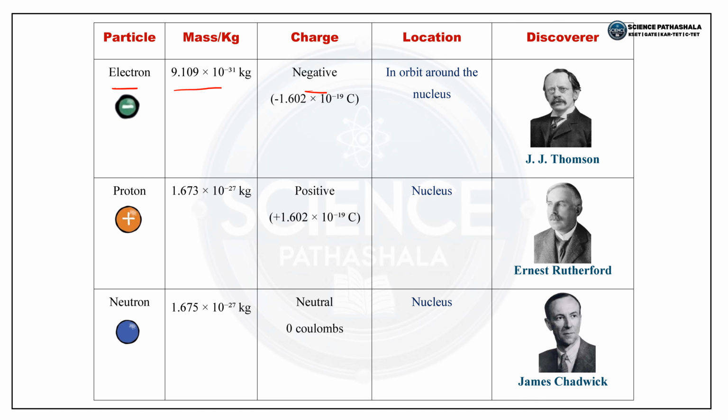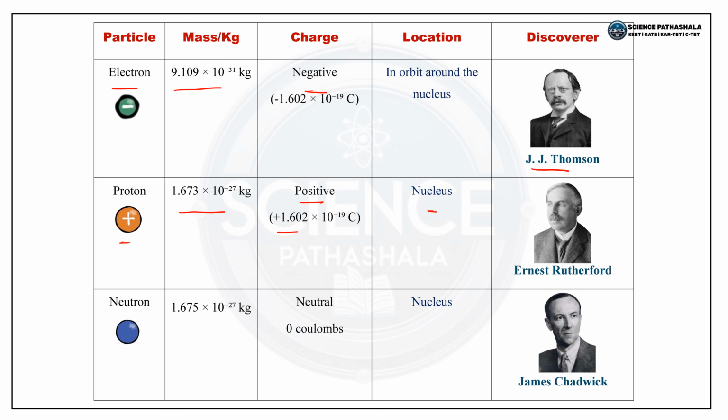It was discovered by J.J. Thomson in the year 1897. Protons are the positively charged particles and they are much heavier than electrons. The mass of a proton is 1.673 × 10^-27 kg. They carry a positive charge. The charge here is +1.602 × 10^-19 coulomb.